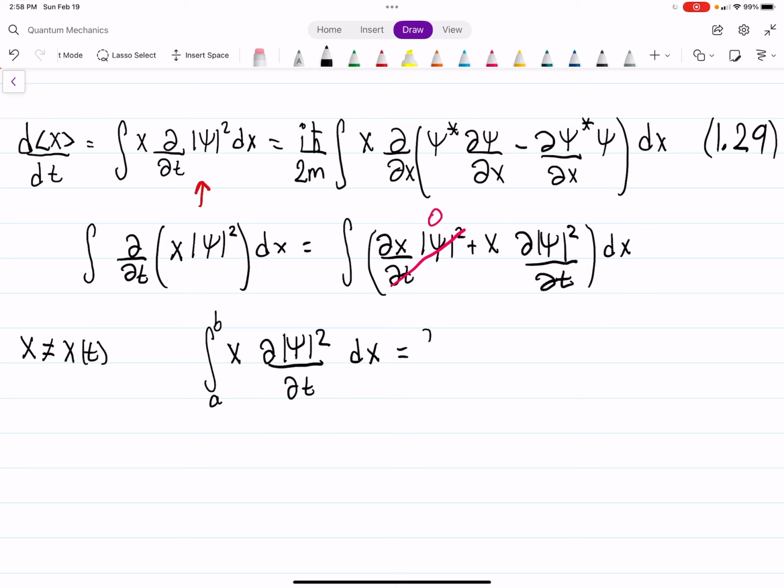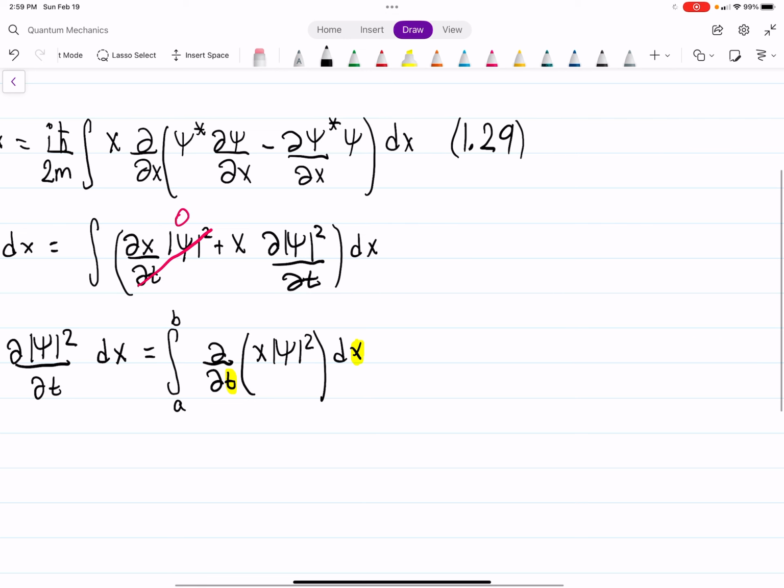And it's also true, so we've done nothing bad yet, and we can also write this just as we can here. This is completely fine. Now the problem we run into is, notice that we're taking a time derivative and we're integrating over x.